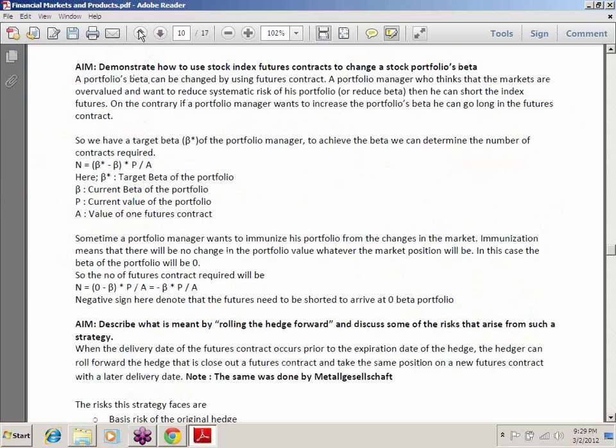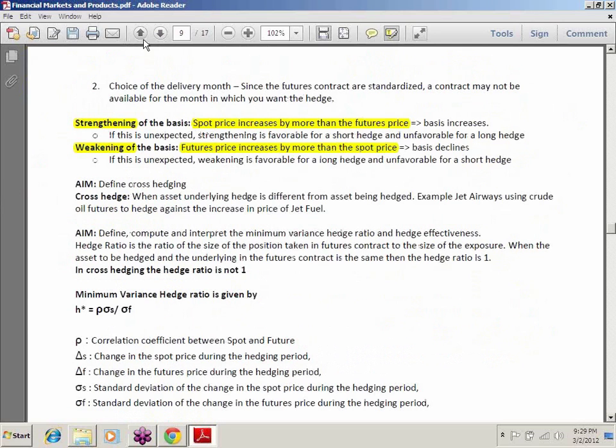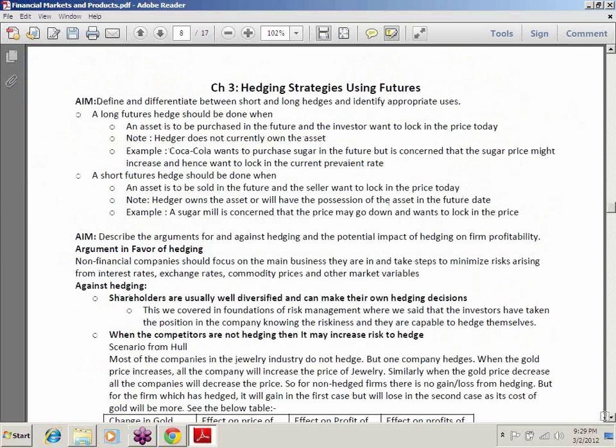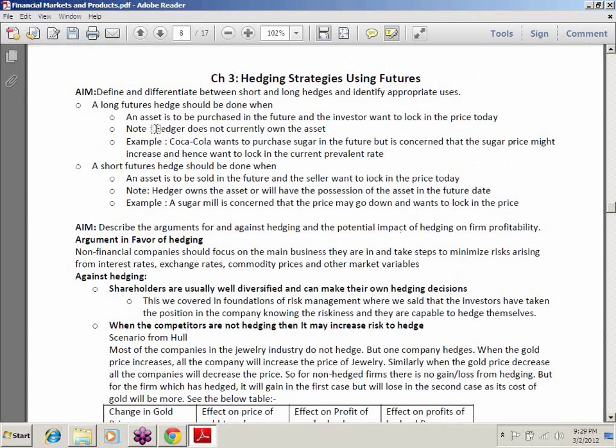If you see this particular note, we have specified that a long futures hedger does not currently own the asset. So if you do not currently own the asset, you will go long. A short futures hedger owns the asset. If you are owning, you will go short. If you are not owning, you will go long. Dhampur Sugar Mill was long on the asset, so it had gone short.